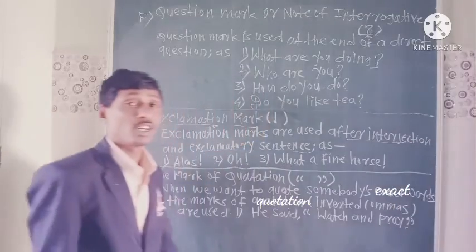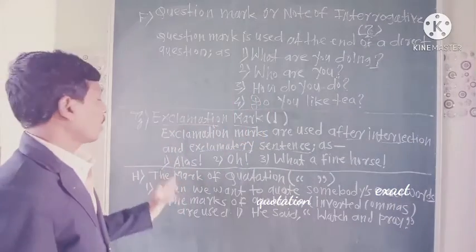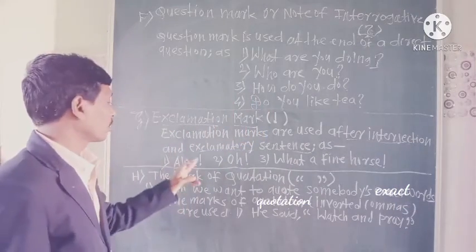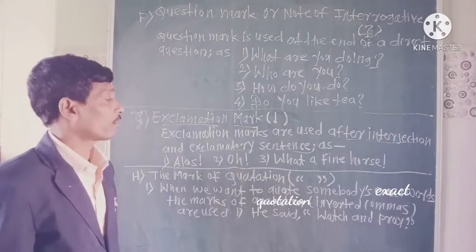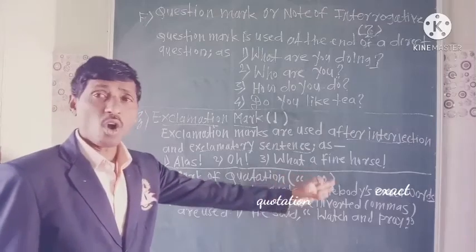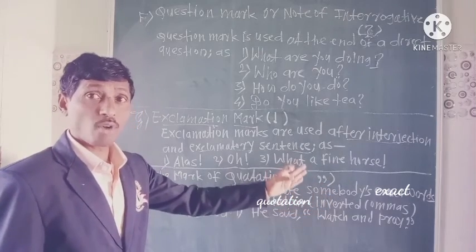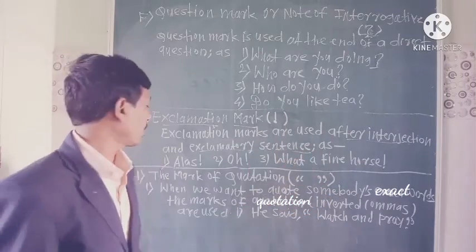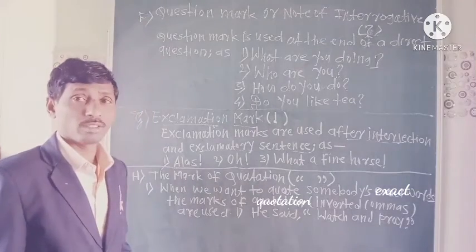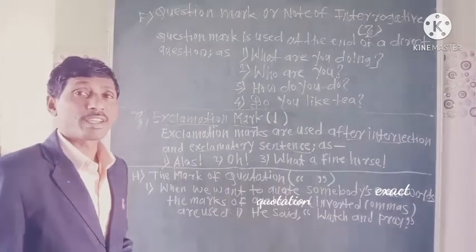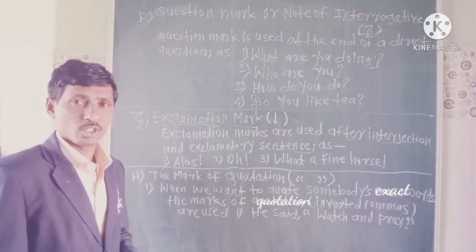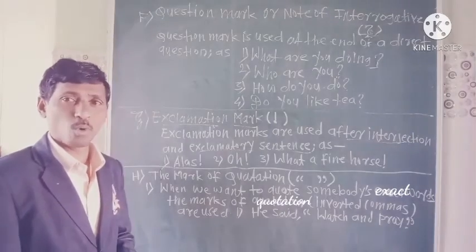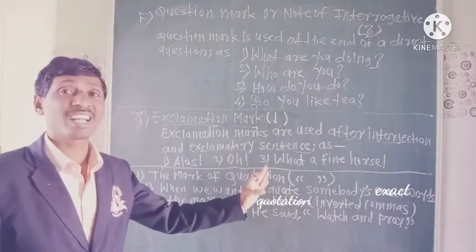Interjection, when our strong feeling: Alas! Oh! What a fine horse! Oh God! Hooray! So these are used when you express your emotions.